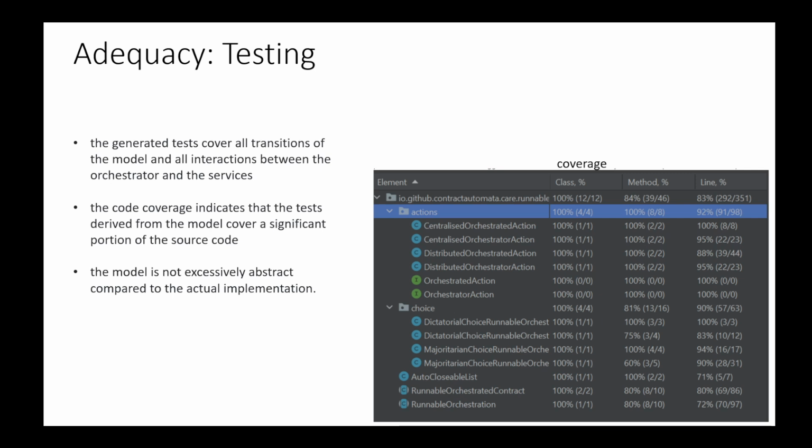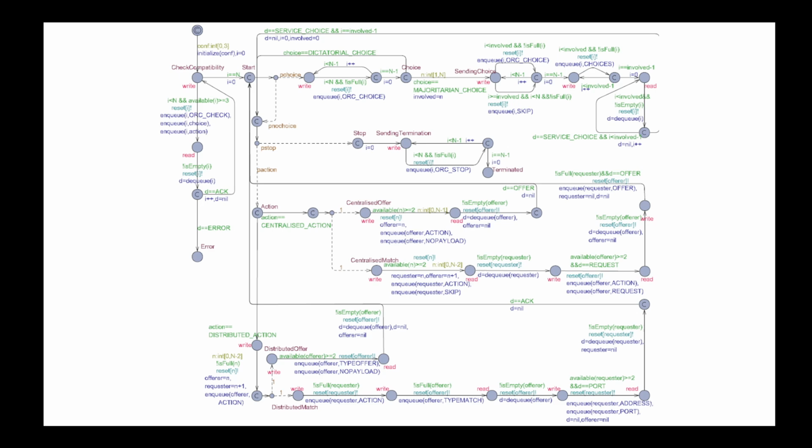This was further corroborated, as we discuss later, by errors that have been found in the real application during the modeling phase. So in this slide, we see the model of the runnable orchestrator. I will not give details of this, you can find them in the paper. From the initial location, there is a first phase that is used to check that the configurations of the orchestrator and the services are all the same.